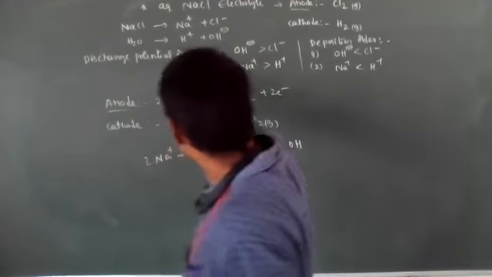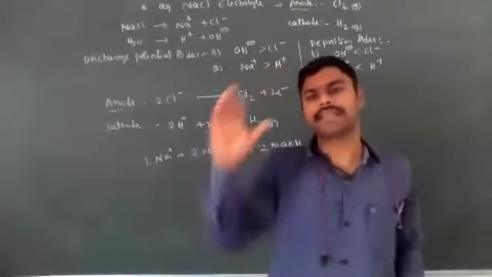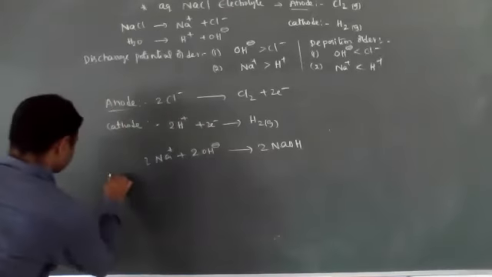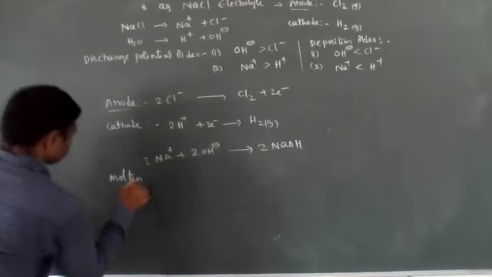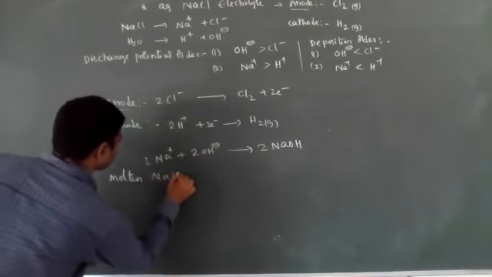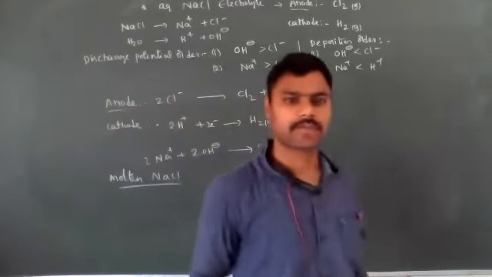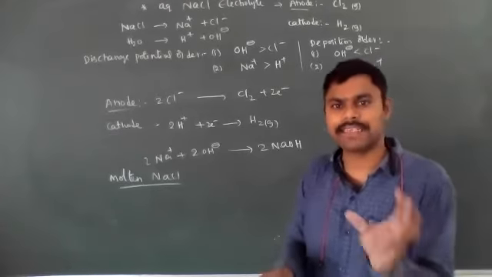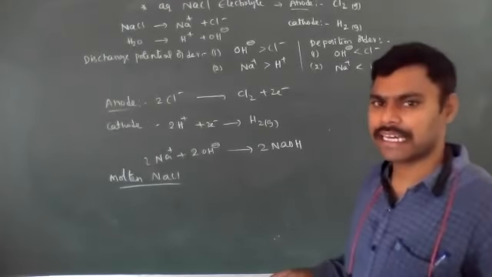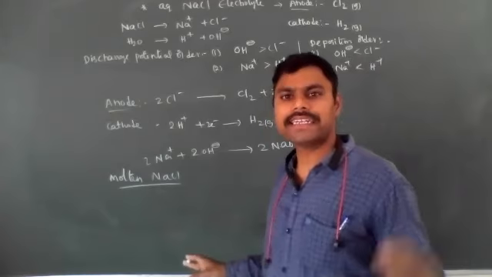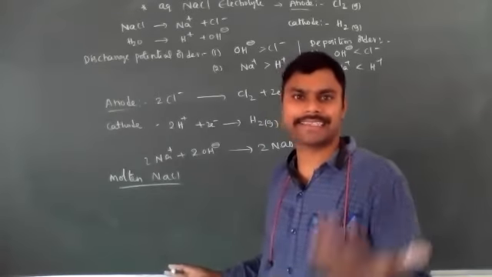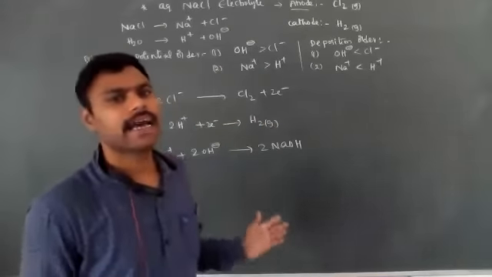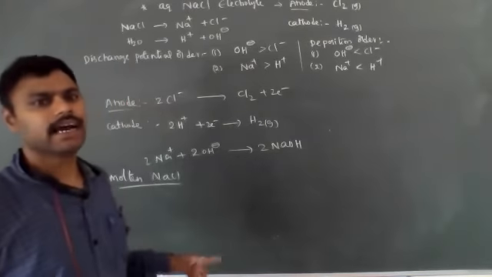See here, in aqueous solution, compulsorily two positive ions or two negative ions are forming. But molten NaCl we are using as electrolyte. Molten sodium chloride means there is no water. Molten state means semi-liquid. In the pure solid state they cannot act as electrolytes. But in molten state or in aqueous state, the substances act as electrolytes.